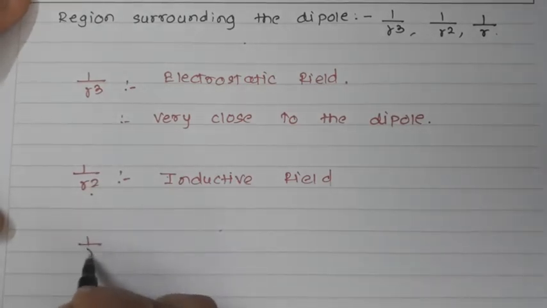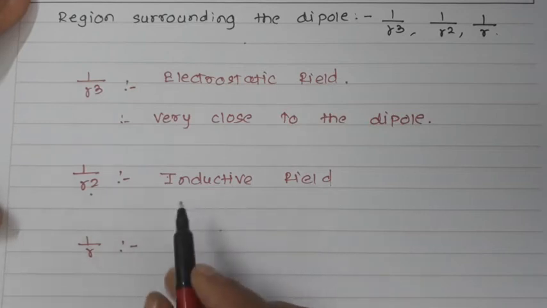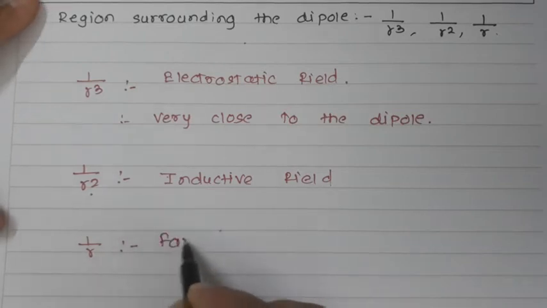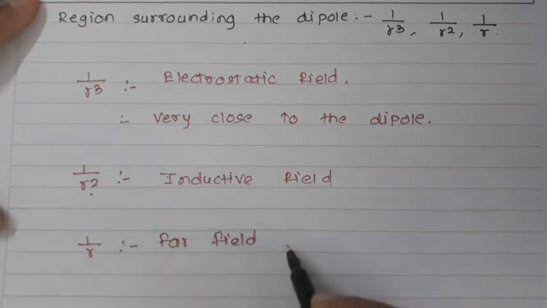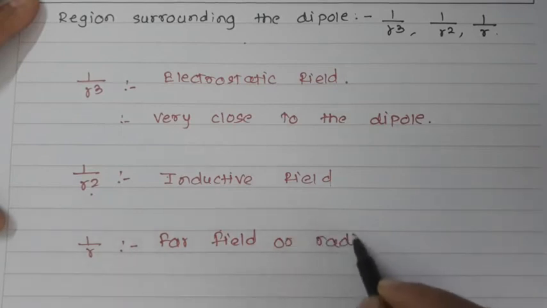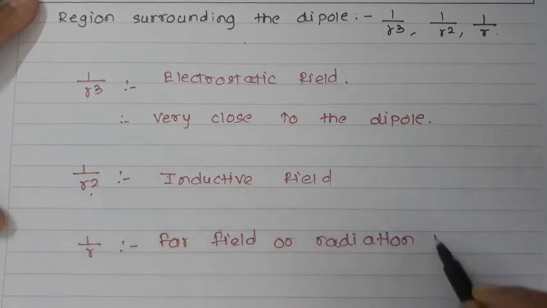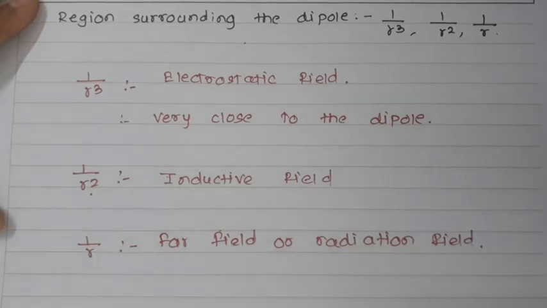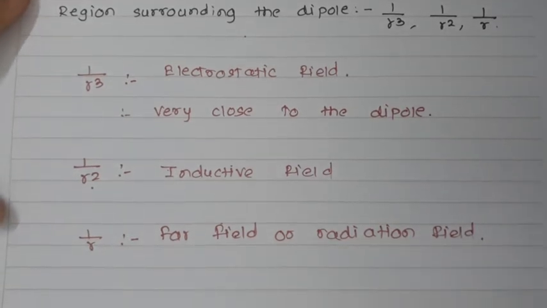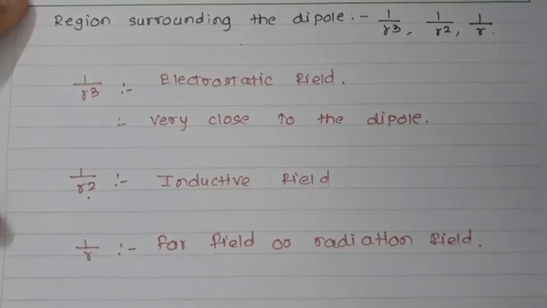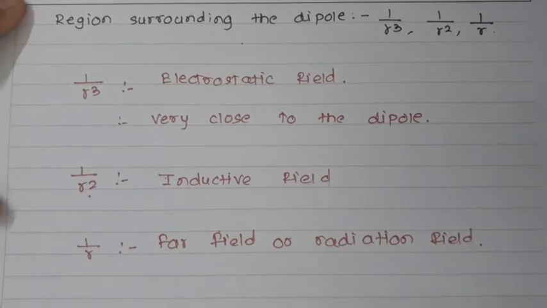Now let us talk about the 1 upon r term. This will be called the far field region term, or the radiation field. As we have already discussed the regions of the antennas, the first is the near field region and the other is the far field region.